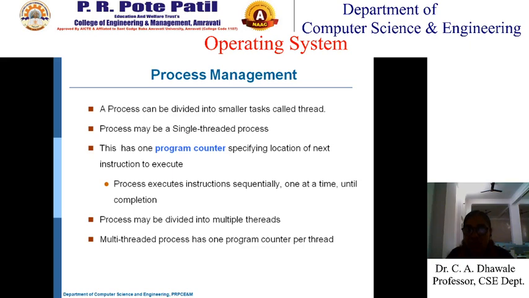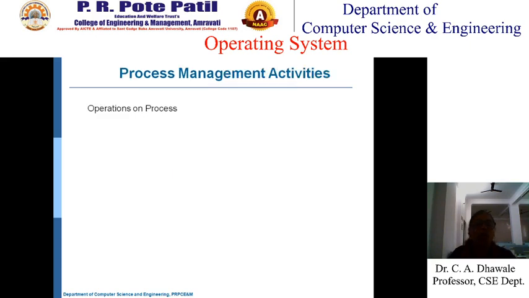The second program counter will keep track of the next instruction in the second thread, then the next instruction in the third thread, and so on. So a multi-threaded process has one program counter per thread.